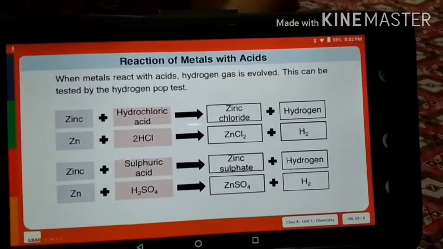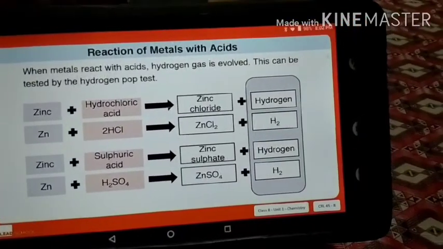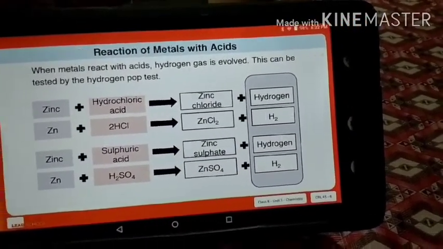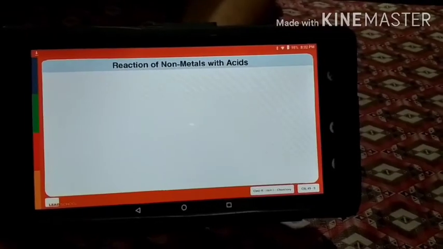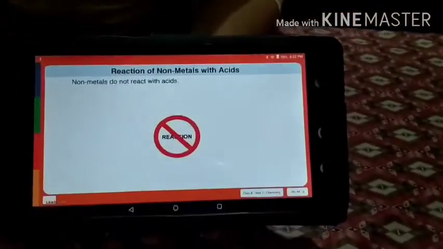When metals react with acids, hydrogen gas is evolved. This can be tested by the hydrogen pop test. Now let us see what happens to non-metals. Non-metals do not react with acids.